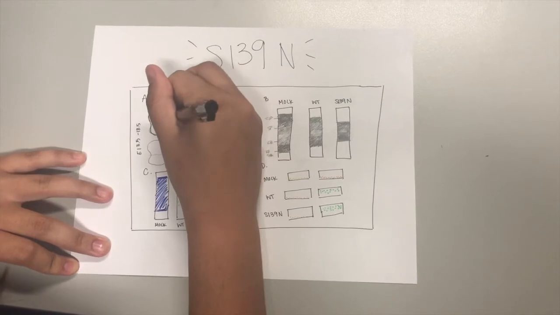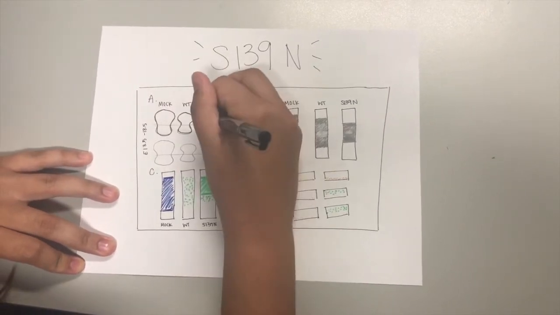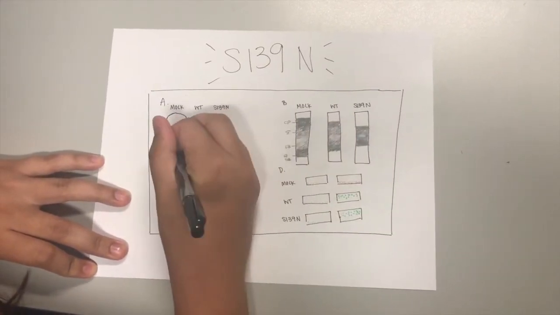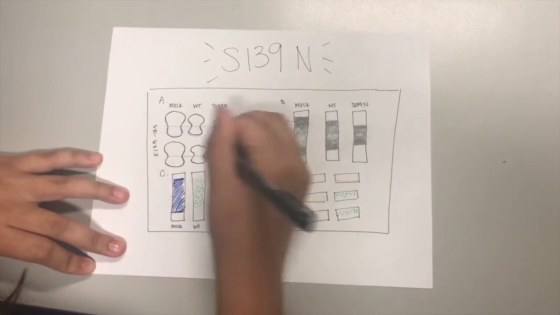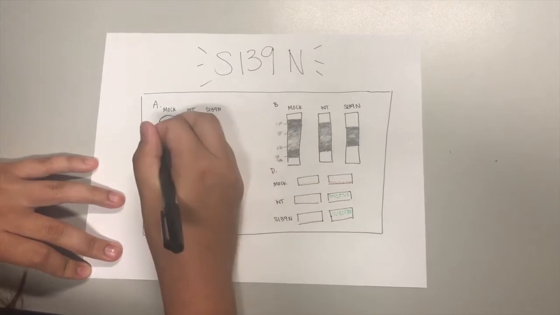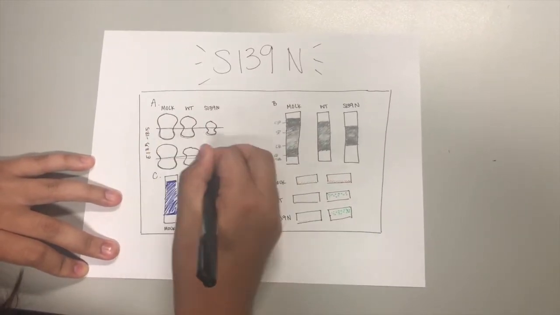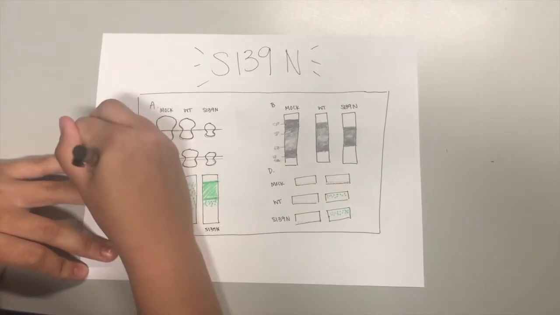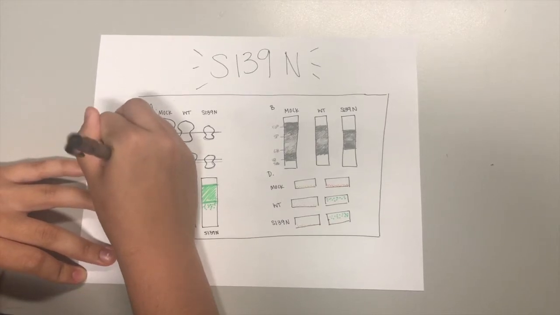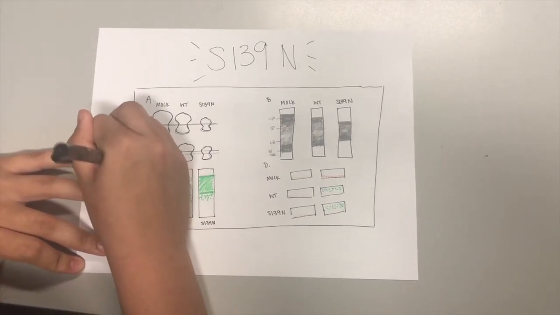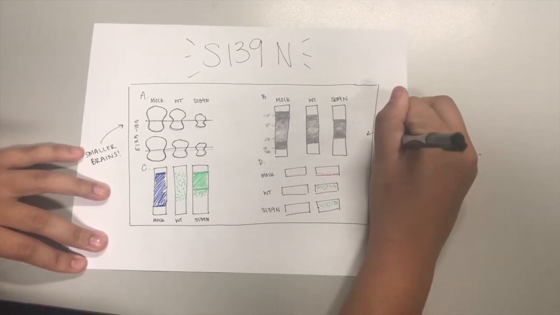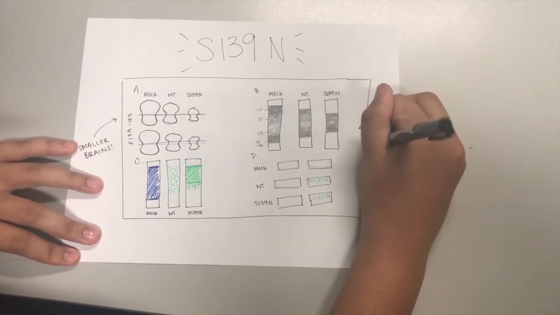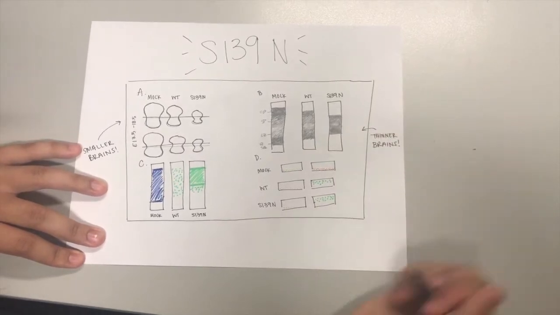It was found that this virus caused more cell death, as seen in Figure 1D, with a substantial decrease in phosphorylated histone. When S139N was then tested in regards to embryonic microcephaly, it was found to cause more intense microcephalic phenotypes, so smaller than normal brains, as shown in Figure 1A, along with more infection in NPCs and interruption of NPC proliferation, referring to Figure 1D, which demonstrates how S139N had a bigger effect than WT. In 1B, there is also a visible difference in the thickness of the cortices between the strains.